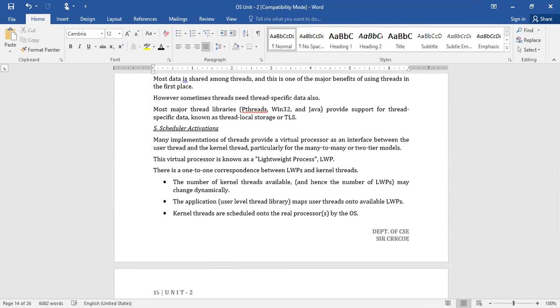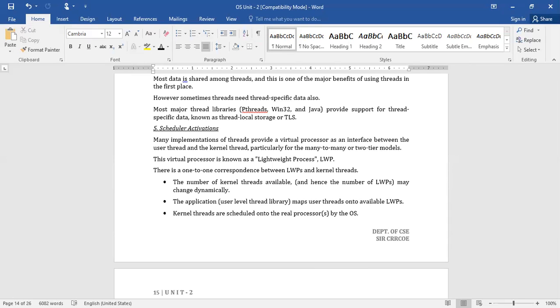The number of kernel threads available is dynamic, so whatever number of kernel threads are available, we have that many lightweight processes. Whatever user level thread wants the services of a kernel thread will go via the lightweight process. The user thread is going to interact with the kernel thread via the lightweight process. Similarly, the application maps user threads onto available LWPs. So here, two cases.